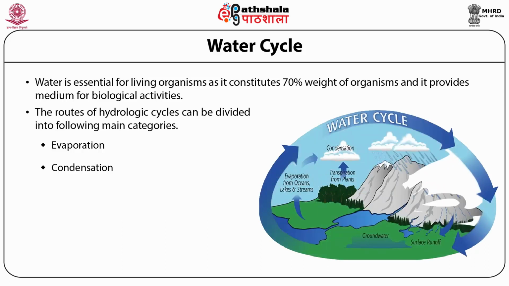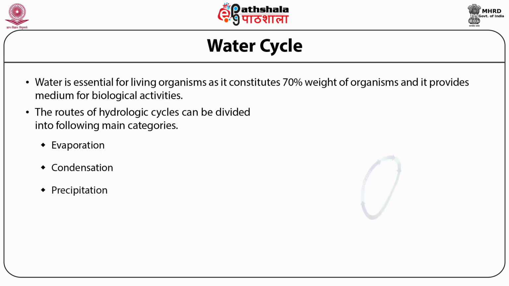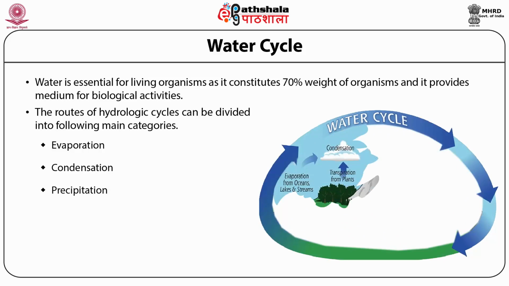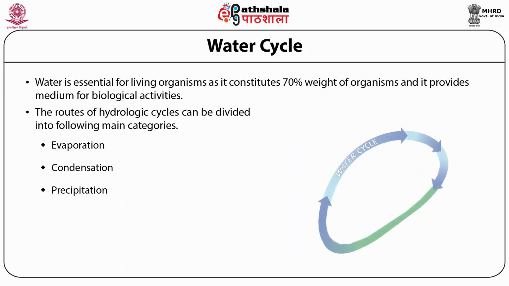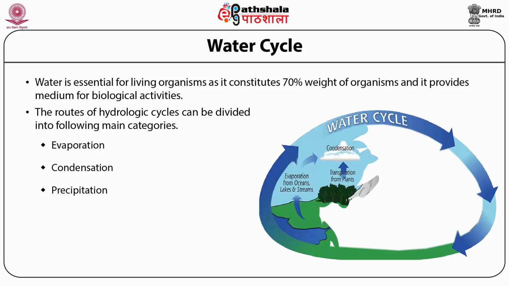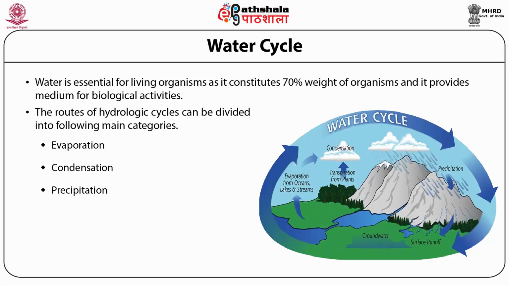These small water droplets accumulate to form clouds. Precipitation. The small droplets of water, when further condensed, fall on the surface of the earth in any form of water like dew, drizzle or rain, and this is called precipitation.